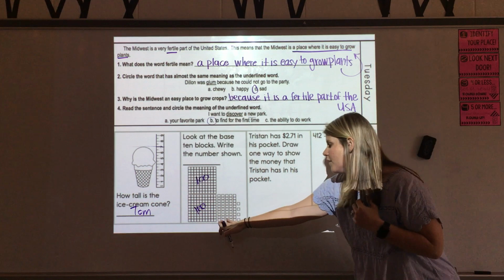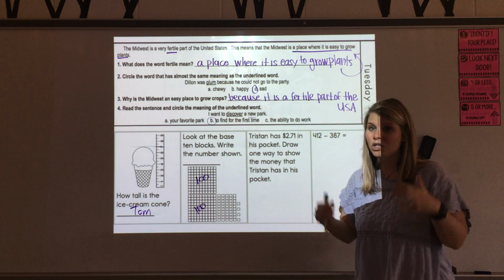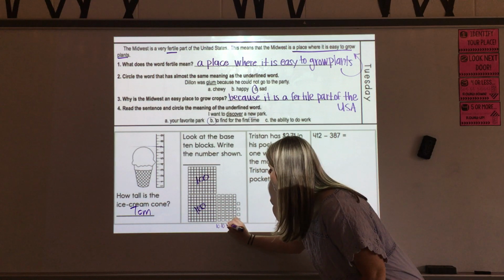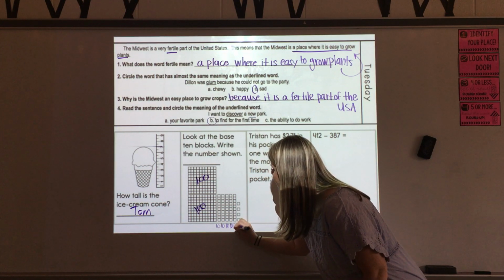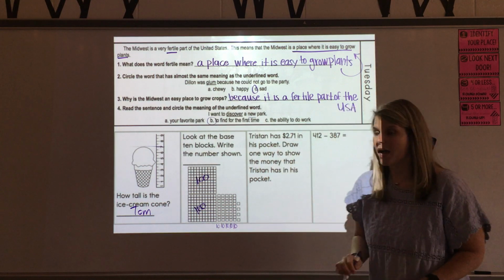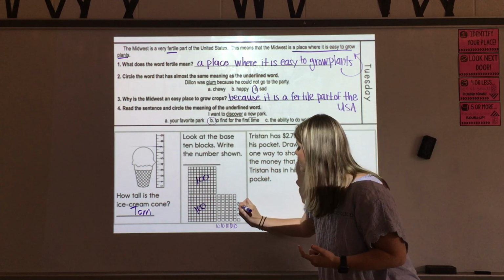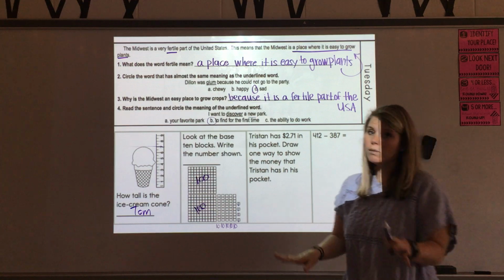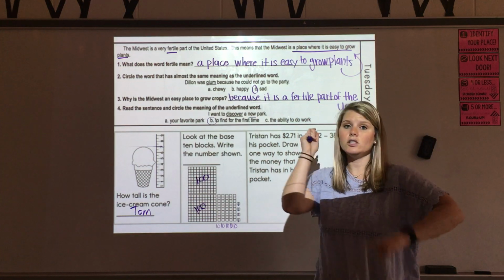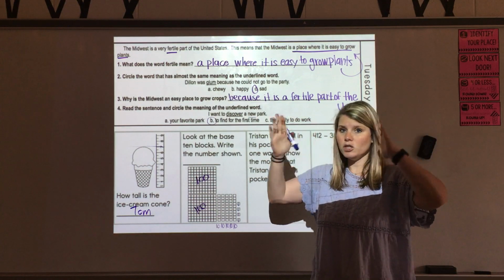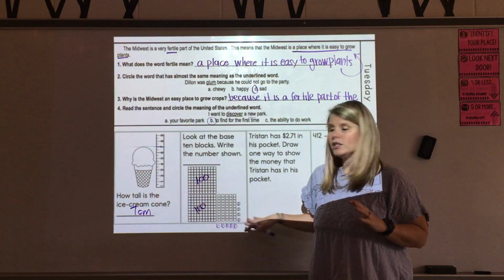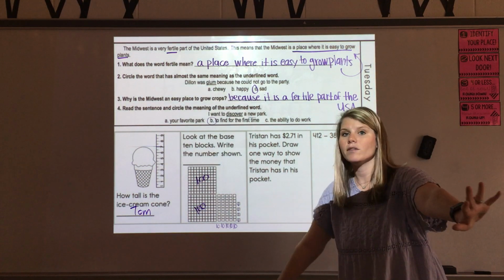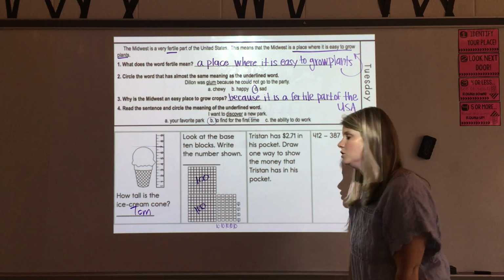Okay, now I've got these other ones which are called tens rods. So I know each of these is going to be 10. And then I've got my ones cubes that are each going to be 1. Now, there are multiple ways that you might add this up. If you are a super mental math magician and you can just add on as you go, that's awesome. As long as we get the same answer, however way is best for you that your teacher prefers, do that.